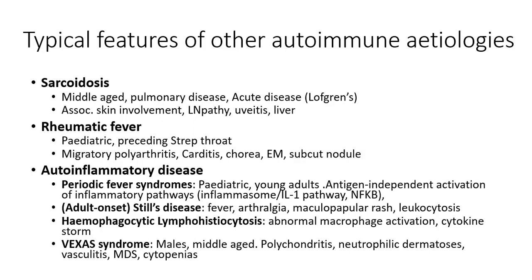fibrosis of the lungs. Other typical manifestations include a nodular erythematous rash, known as cutaneous sarcoid, lymphadenopathy, particularly in the hilar regions, but also anywhere throughout the body, and uveitis. Sarcoidosis can also affect other organs such as the liver and rarely the kidneys as well.